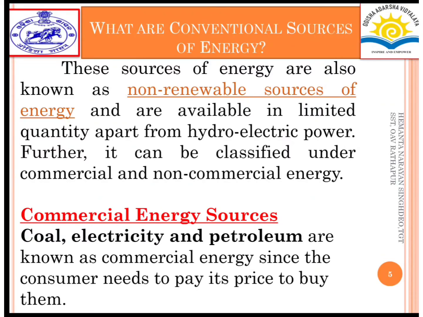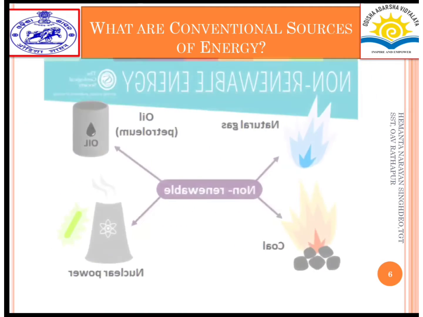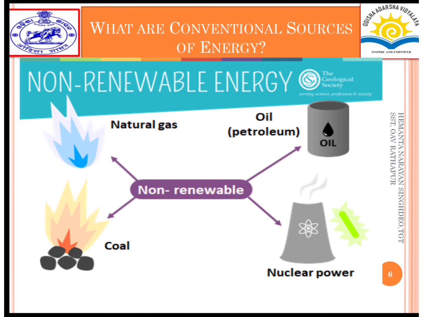Commercial energy sources include coal, electricity, and petroleum, known as commercial energy since the consumer needs to pay a price to buy them. Next, non-renewable energy. The non-renewable energy sources are natural gas, coal, oil, and nuclear power.